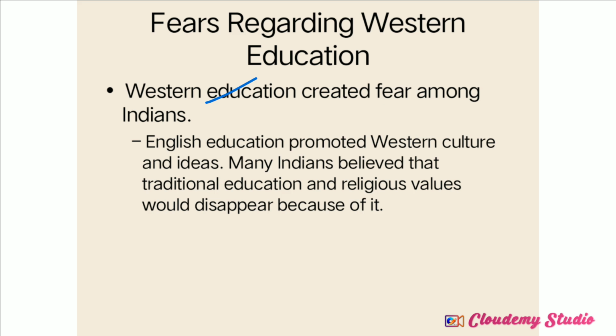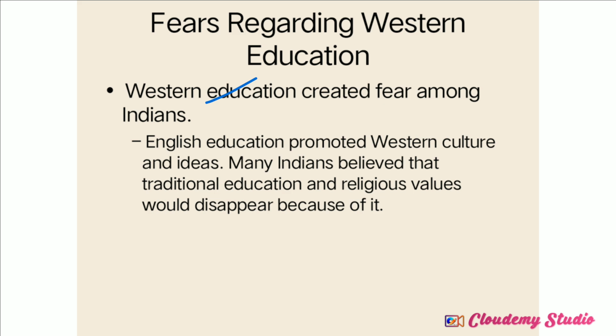But when the Britishers started their ruling system, they decided to introduce the Western education system. Western education system means learning Western culture and ideas here. When Western culture and ideas started to be taught in educational institutions, many Indians believed that traditional education and religious values would disappear because of it.